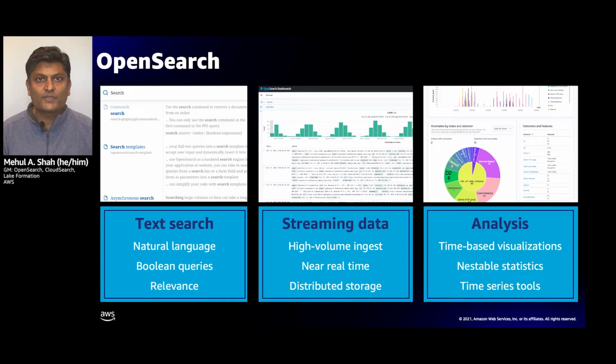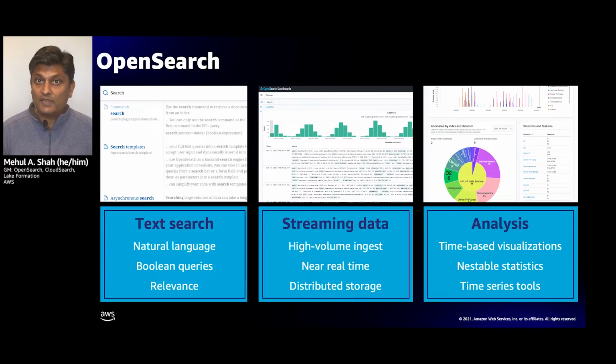What is OpenSearch? Well, OpenSearch is a search engine. Its name kind of gives it away. It allows you to do natural language queries or keyword queries over your documents that you store in OpenSearch. You can do Boolean queries, and you can also adjust the ranking of the results based on what your needs are. At the core of OpenSearch is Apache Lucene.